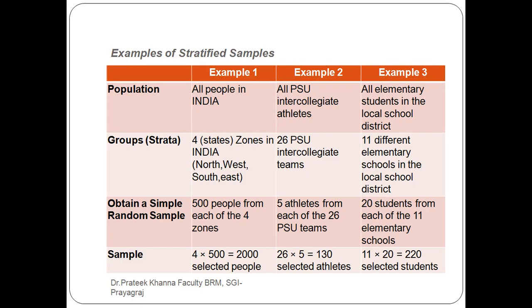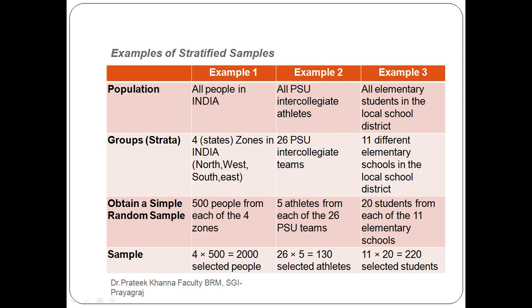Now come to this example of stratified sampling. See, this is the population. The population is all people in India, so it is very difficult or impossible to study the entire population of the country. So we divide it into groups or strata, 4 zones. The zones may be east, west, north, south. Then we obtain a simple random sample.